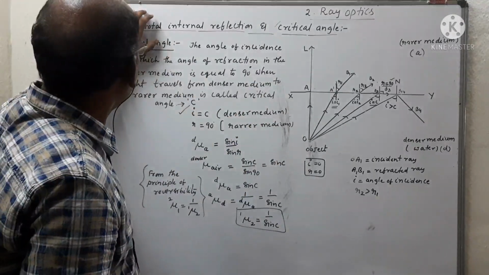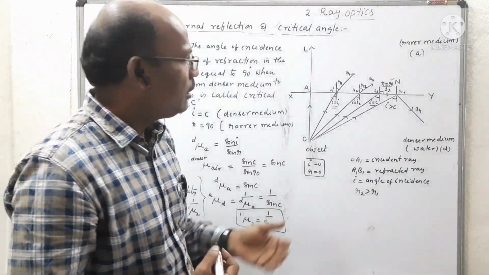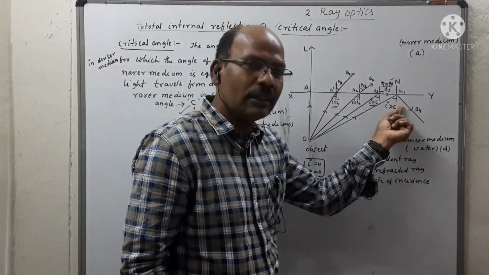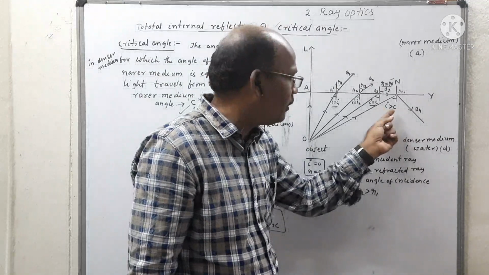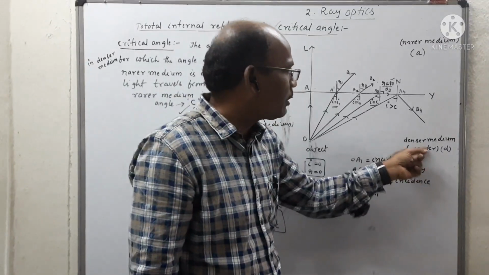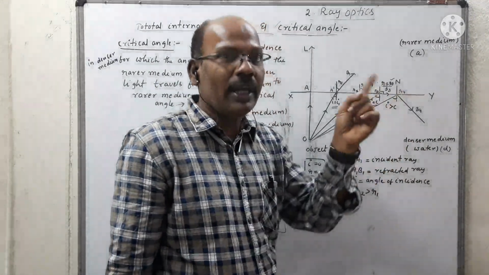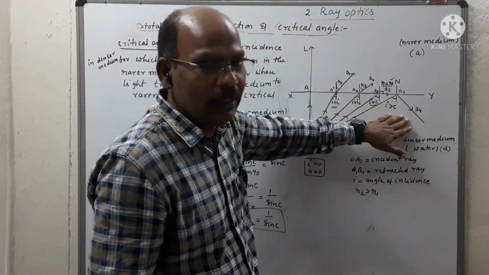And coming to total internal reflection. What is total internal reflection? Here we observe in the last diagram, if the angle of incidence is greater than the critical angle of the denser medium, then instead of refraction, it is reflected in the same medium.